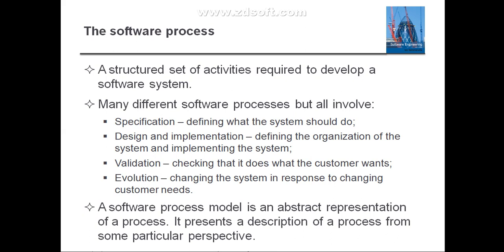First activity, is that clear? Okay, the second one is design and implementation, or you can simply call it software development. That means the software to meet the specification must be produced. That means defining the organization of the system and implementing the system.